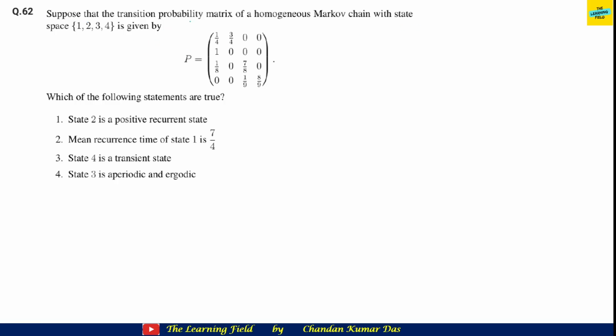It says: suppose the transition probability matrix of a homogeneous Markov chain with this state space is given. Which of the following statements are true here? Fine. So first we draw the directed graph. Fine. So 1, 2, 3, and 4. With the probabilities, if we draw, then 1 to 1 is possible, 1 to 2 is possible, and we see that this is a 0, therefore these two make a closed class.